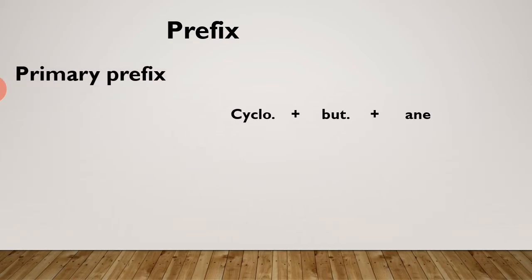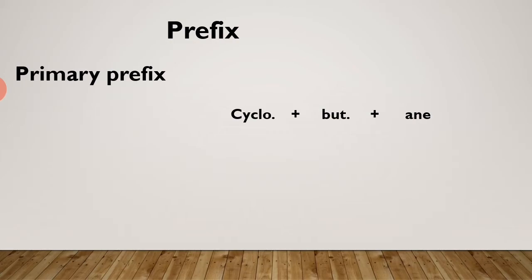Then the last part of the nomenclature, that is the prefix. Prefix is used to indicate the cyclic nature of the compound and the nature of the substituents present on the parent chain. Thus prefixes are of two types: primary prefix and secondary prefix.